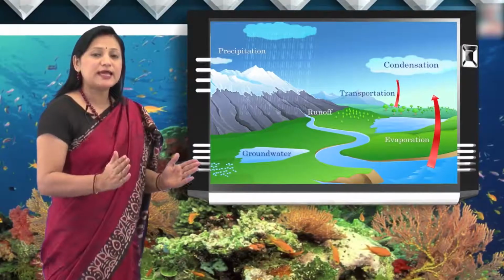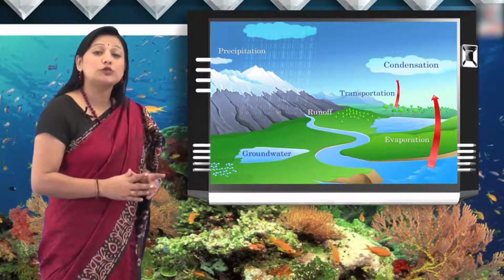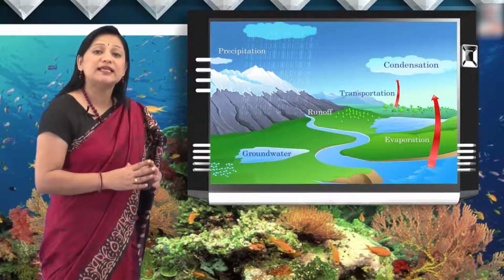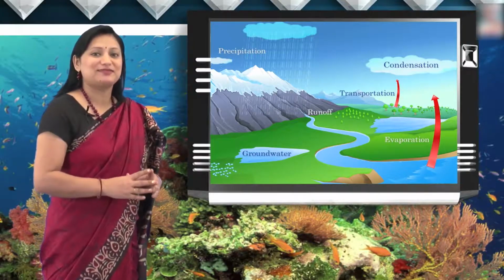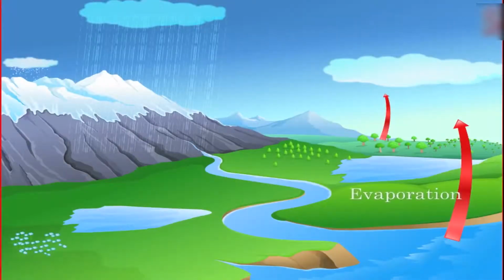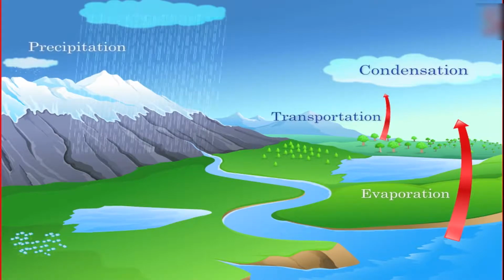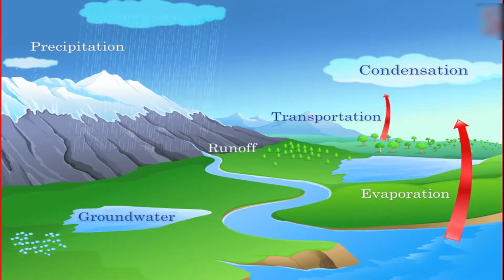The hydrological cycle is made of a total of 6 stages. Now, let us have a look at the 6 stages of the water cycle. Evaporation, transportation, condensation, precipitation, runoff and groundwater are the 6 stages of the water cycle.